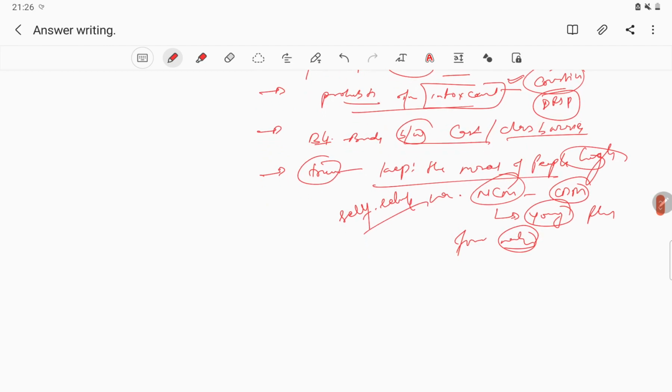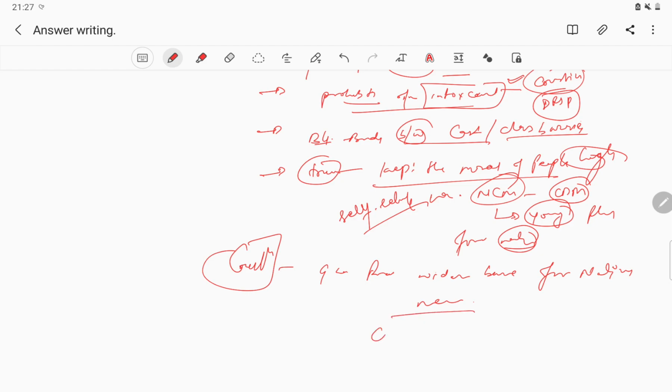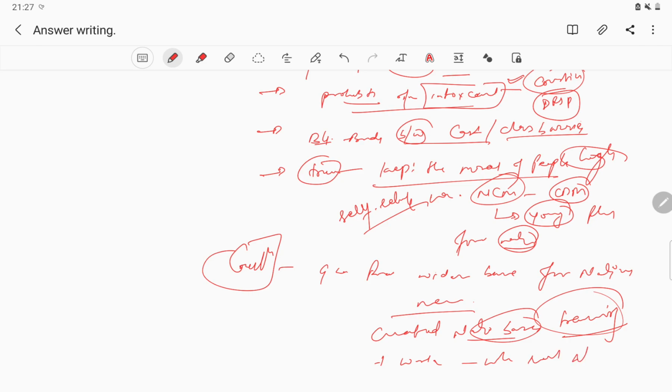After writing down these points, in the concluding remark, yes, you can round off by saying that Mahatma Gandhi provided a wider base for the national movement, or created a national base or training through these constructive works, which ultimately resulted in national freedom. These can be your concluding remarks.